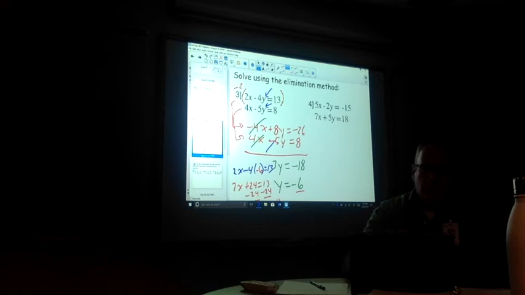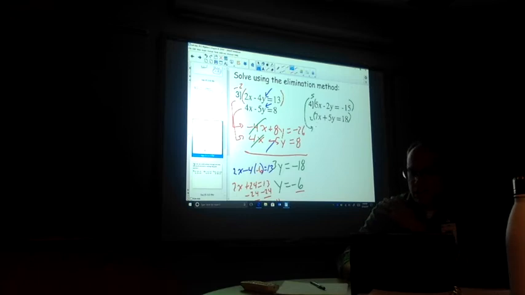You could choose to get rid of the x's. Just make sure that one of the numbers you multiply by is negative. But I'm going to choose to go ahead and get rid of the y values. So I'm going to have to multiply both equations by something. Opposite values could be negative 10 up here and positive 10 down here, which would mean I would multiply this whole top by 5 and this whole bottom by 2. So let's do that to the top equation.